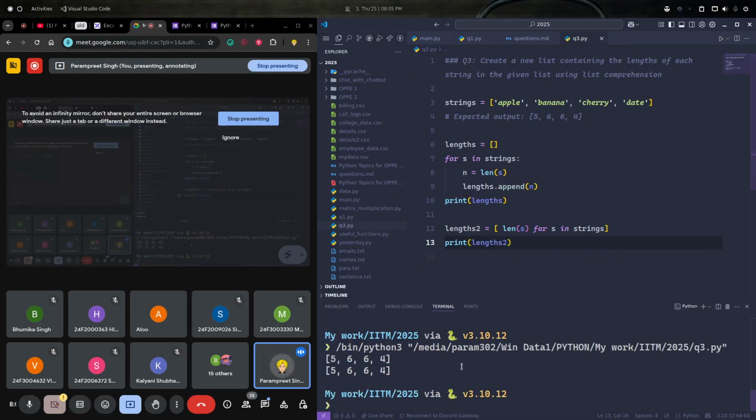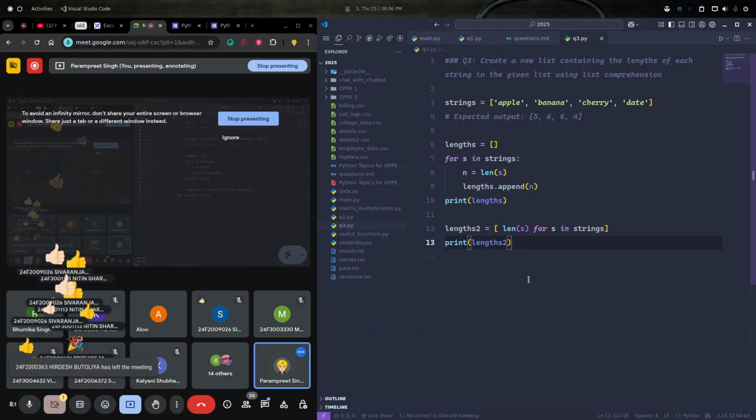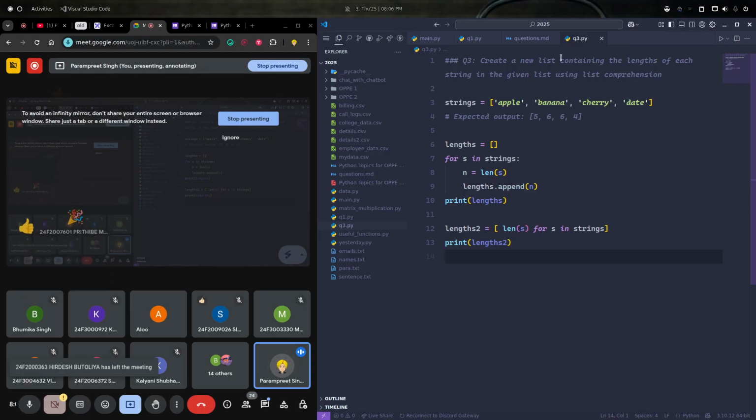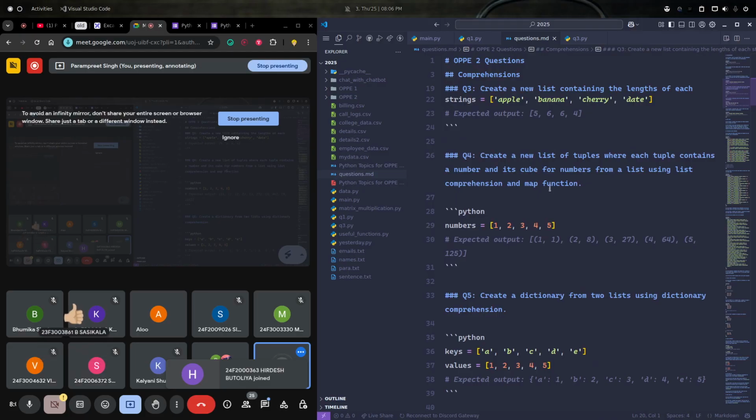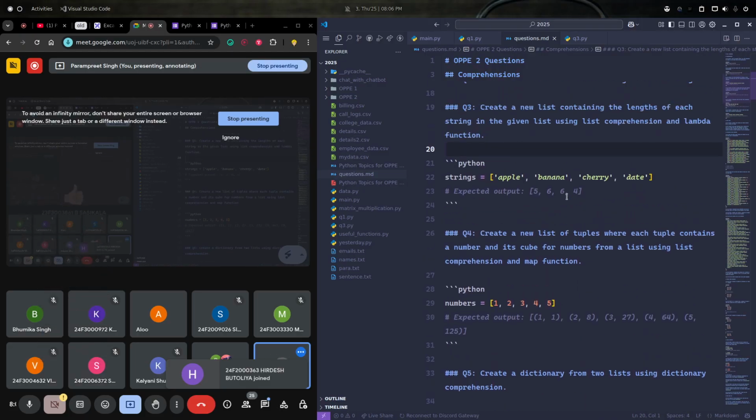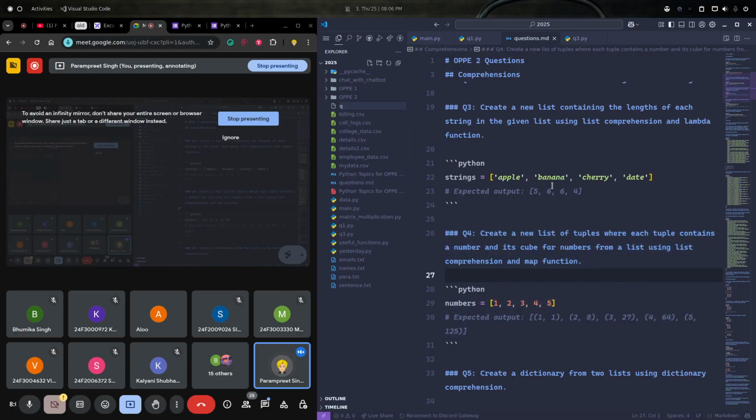Is this clear to everyone? I can only see one. So is this not clear? I think it is clear, right? Great. This is a very basic question again. Let's do one more question, it's a very interesting question. This is it, and then we will move on to the dictionaries.